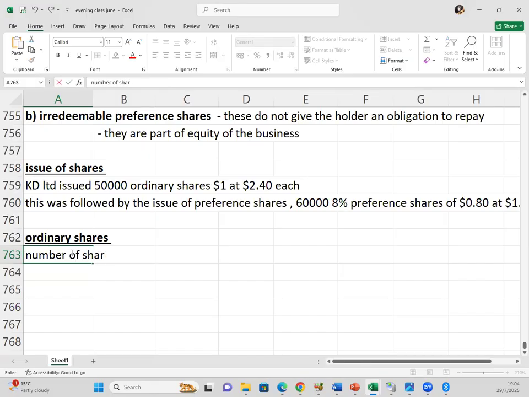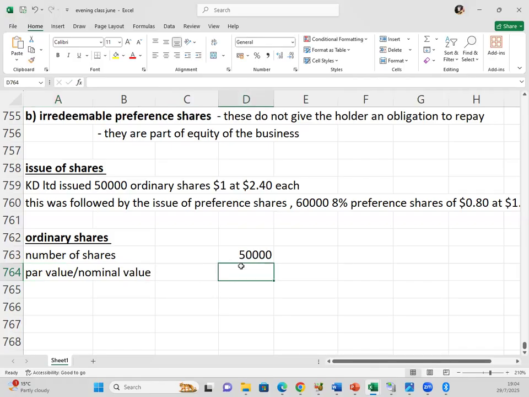I want to break this down further so that you understand these terminologies later on. Then we have what we call the par value or the nominal value of shares.